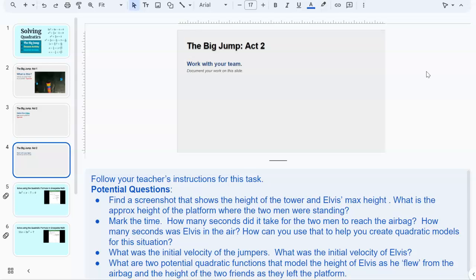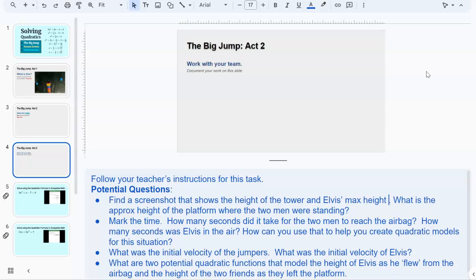There is a screenshot in the video, and I will put that timestamp here in your teacher notes for you to use, but I didn't want to reveal it. I want them to look for that. What is the approximate height of the platform where the two men were standing? This is one reason I would give them a link to the video, so even if you do decide to show it to the whole class, they will want to play this over and over, looking for different things, because when they're looking at it the first time, they don't really know what they're looking for, but when they're going back to answer a question, they know what they're looking for. So they're going to be searching for particular information like this.